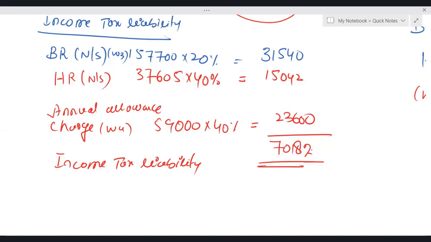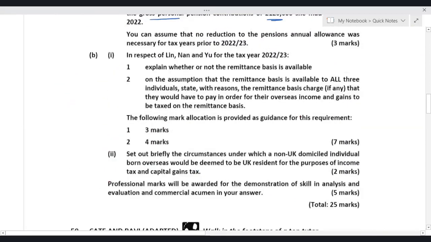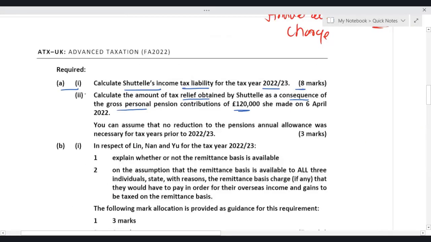Okay, now what? Let's go to part B, what they're saying now. A2. Calculate the amount of tax relief obtained by Shuttle as a consequence of the gross PPC of 120. Actually, you need to tell us exactly what tax benefits Shuttle has received due to the contribution of this 1,20,000. Whatever tax benefit Shuttle has received, you need to tell us all the benefits.